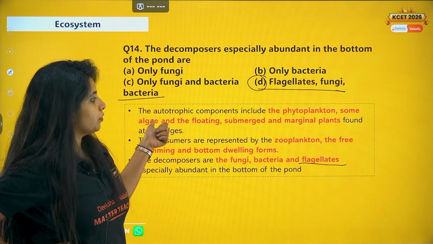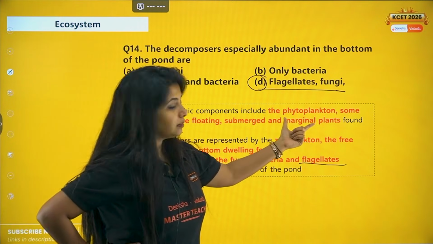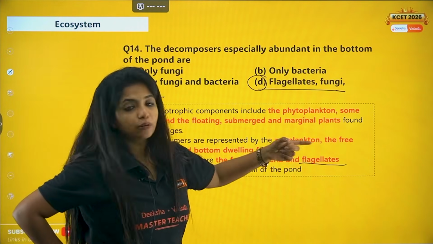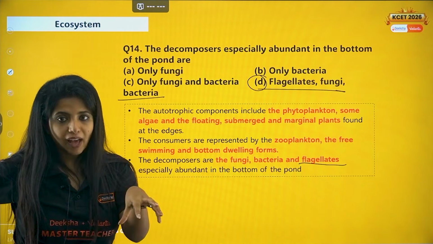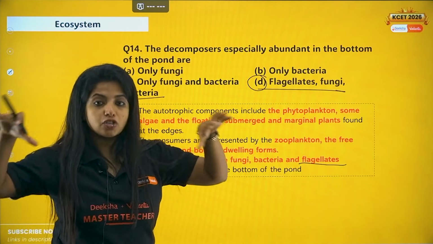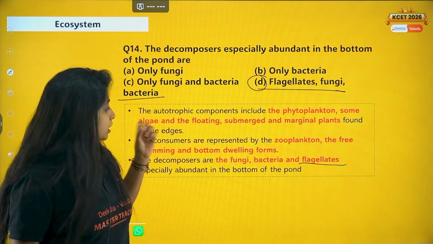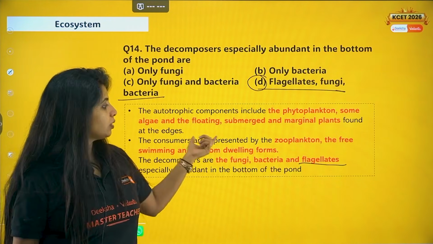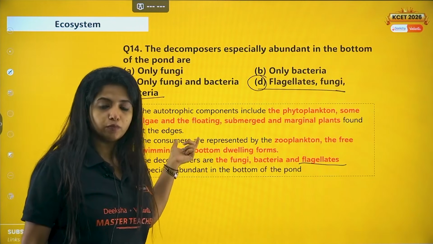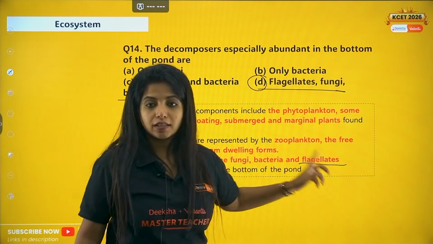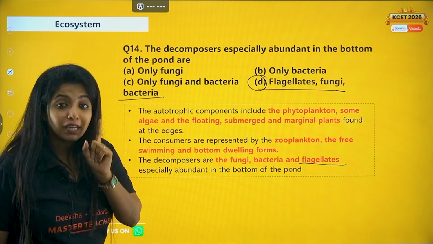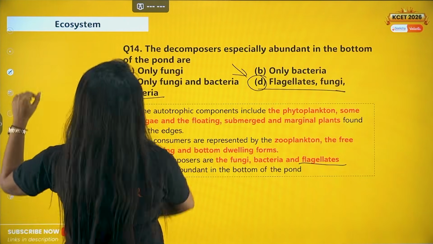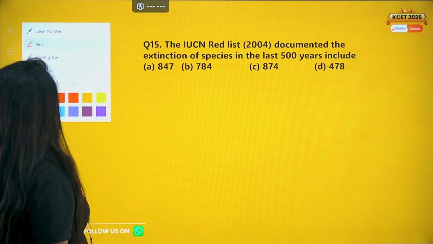So what are the producers over here? The producers include the phytoplankton and some algae and the floating, submerged and marginal plants. So phytoplankton, some type of algae, and also the submerged or marginal plants, they act as producers. Consumers are represented by zooplankton. Zooplankton feed on the phytoplankton. The free swimming and the bottom dwelling forms are the consumers. Now in the decomposers, you have these three things. As I said, you have to be careful here because the questions are coming from within. So yes. Now 15th question.